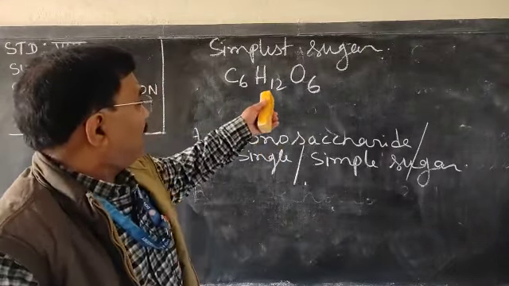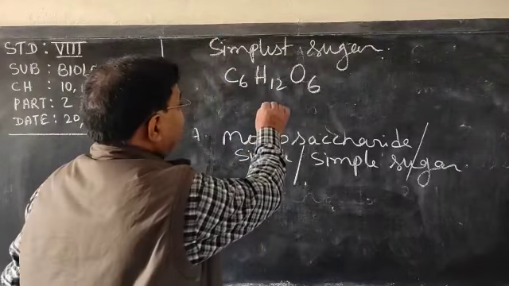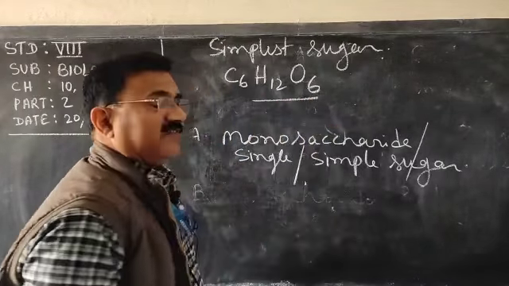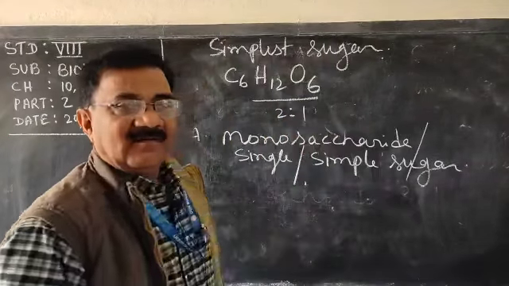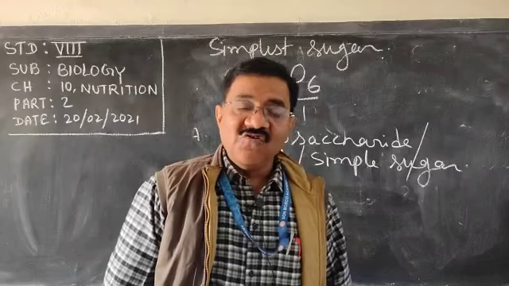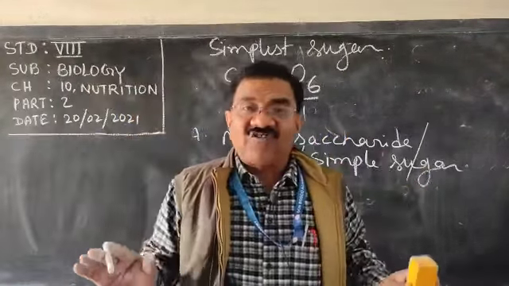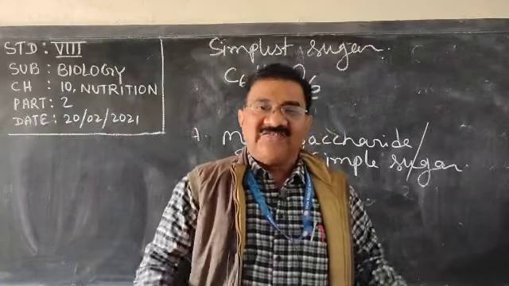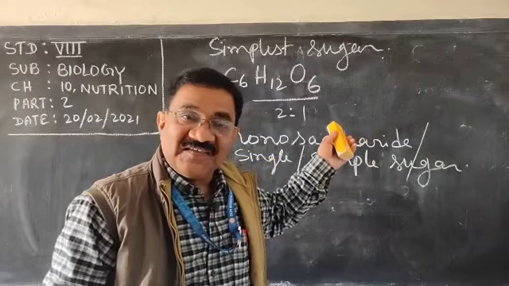So the simplest sugar is the monosaccharide, which is also called single sugar or simple sugar. And chemical formula is C6H12O6. Here you can see the ratio between hydrogen and oxygen. Is it not 2:1? Yes, it is 2:1. And it is directly absorbed by the body. No need to digest it. So for instant energy, glucose is given.